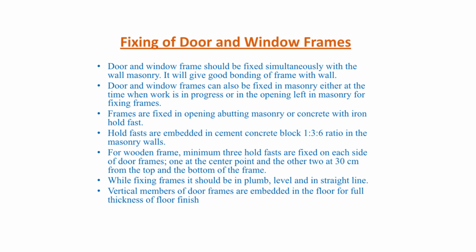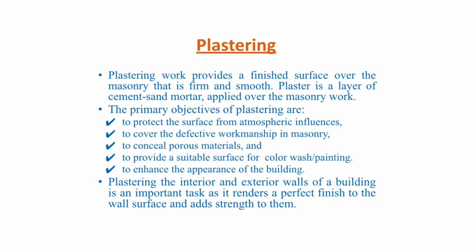While fixing frames, it should be plumb, level and in a straight line. Vertical members of frames are embedded in the floor for full thickness of the floor finish. The next item is plastering. Plastering work provides a finished surface over the masonry work that is firm and smooth. Plaster is nothing but a layer of cement sand mortar applied over the masonry work.